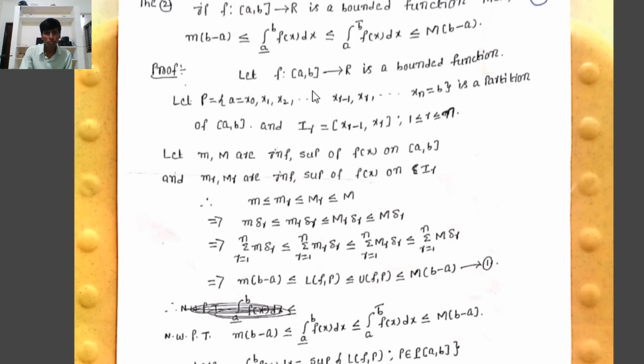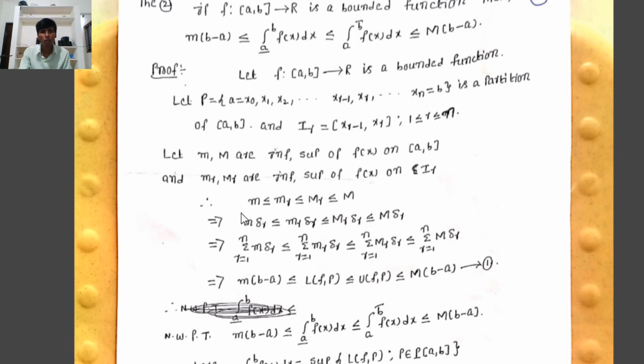Similarly, since f is bounded on each subinterval Ir, that implies f has an infimum comma supremum on the rth subinterval Ir. Therefore, let small mr comma capital Mr be the infimum comma supremum of f of x on Ir. That is, the infimum of f of x on Ir equals small mr, and the supremum of f of x on Ir equals capital Mr. Already we know the relation between small m comma capital M comma small mr and capital Mr, that is, small m is less than or equal to small mr, which is less than or equal to capital Mr, which is less than or equal to capital M.